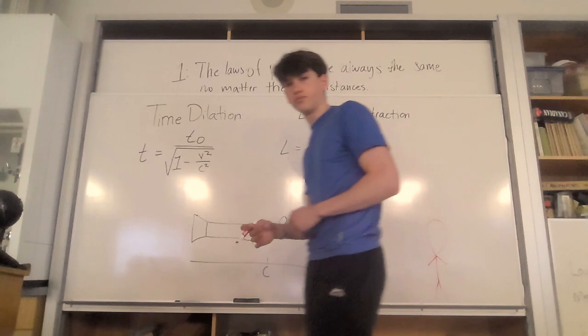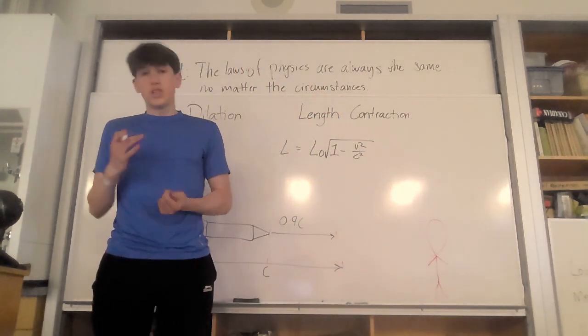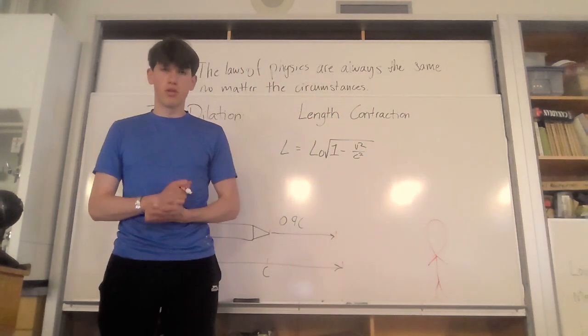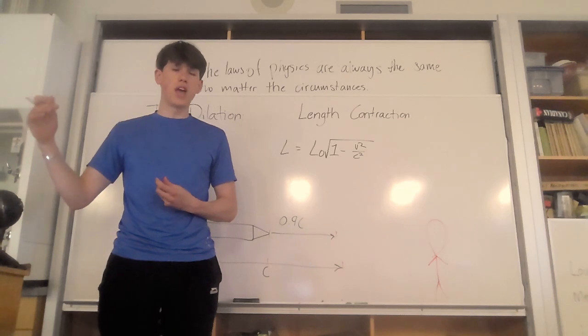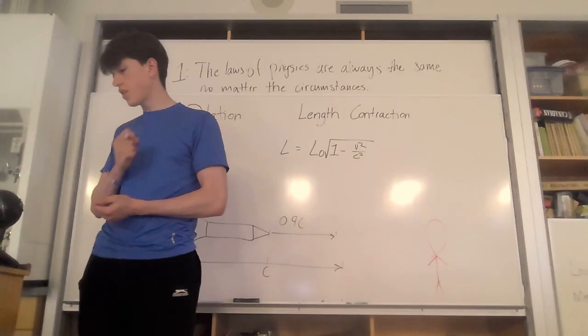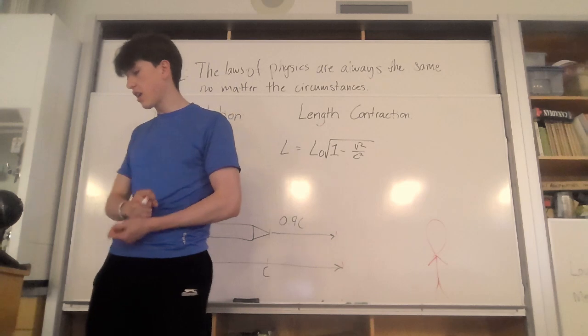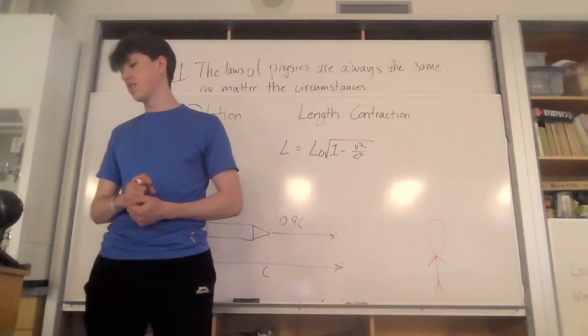That's us. You see, time is not constant for both of us. It is not the same, and neither is length. This constancy of speed of light forms the bedrock of Einstein's theories.